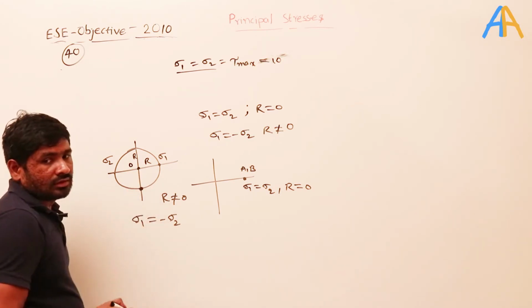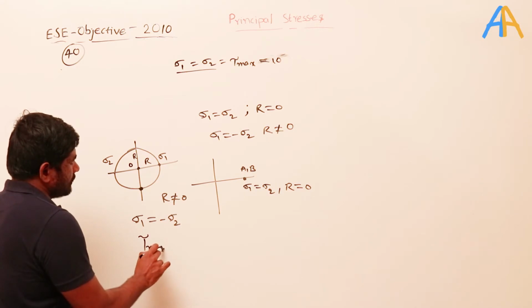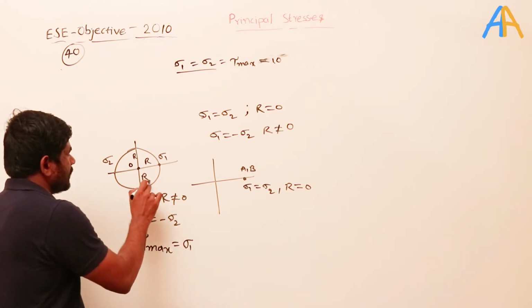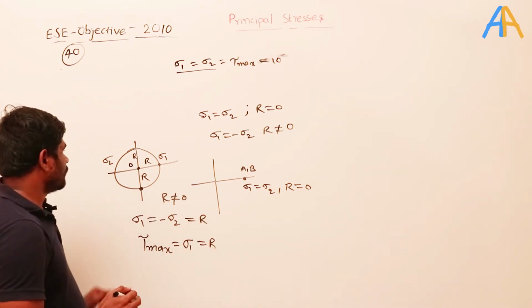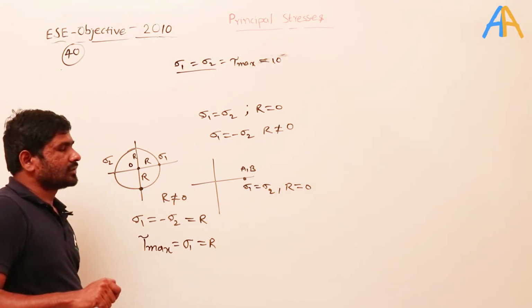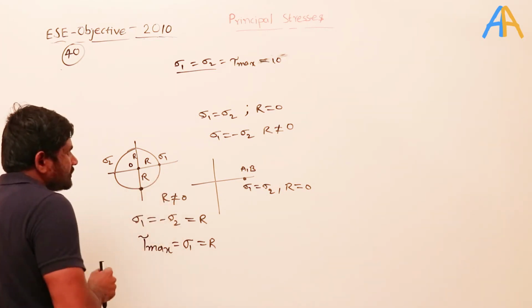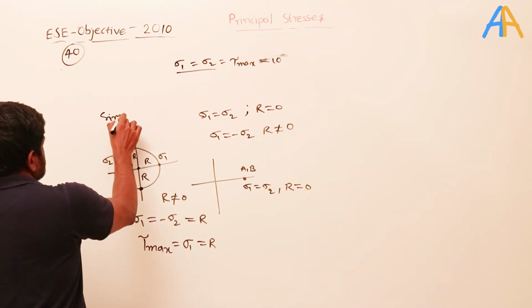Even the maximum shear stress is becoming equal here. Shear maximum is also becoming sigma 1. Let's say this is R, and this is also R. So whenever the Mohr circle is like this, it will become like that. So when will this Mohr circle become like this? Just now we have seen that it is a simple shear or a pure shear.